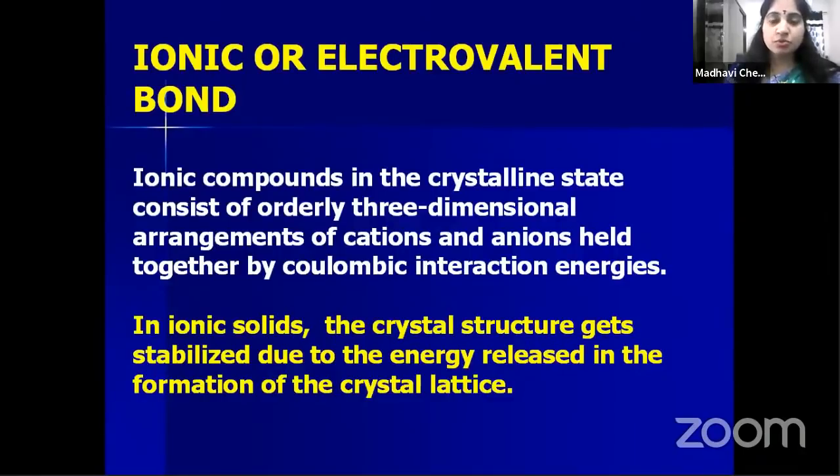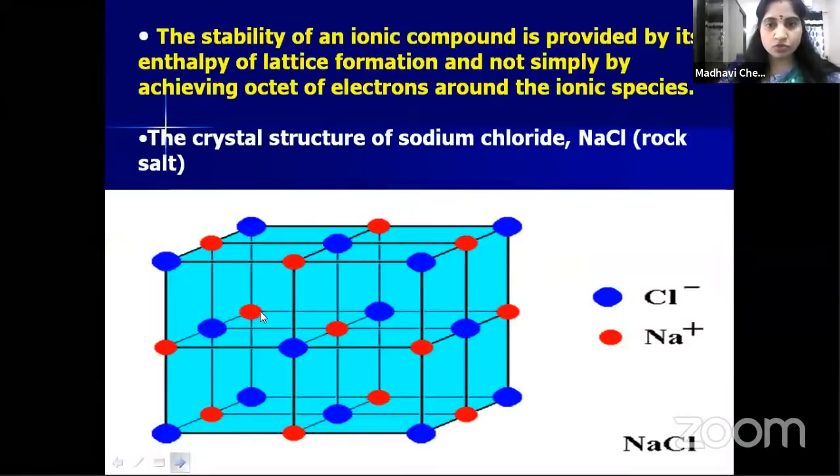Okay, but children, ionic compounds in crystalline state, the constituent particles. So in ionic compounds, what are the constituent particles? Cations and anions. They are arranged regularly in three-dimensional order. So you can see here the sodium chloride crystal lattice.